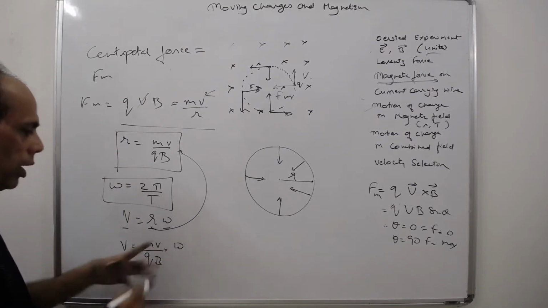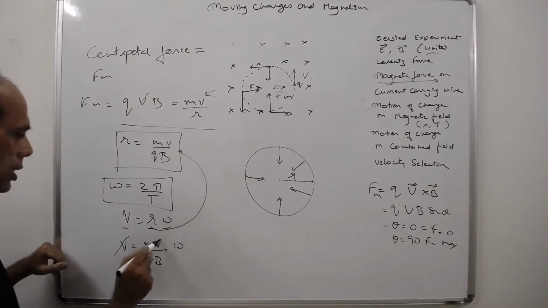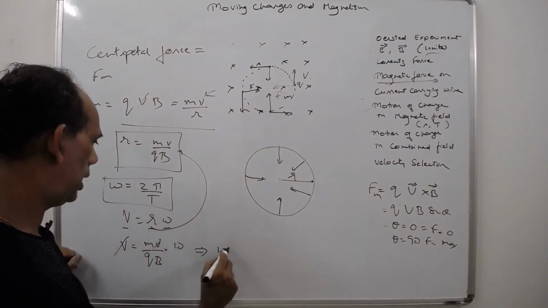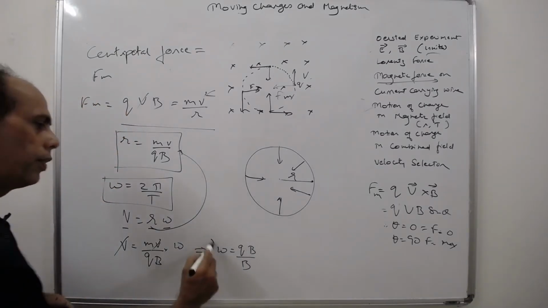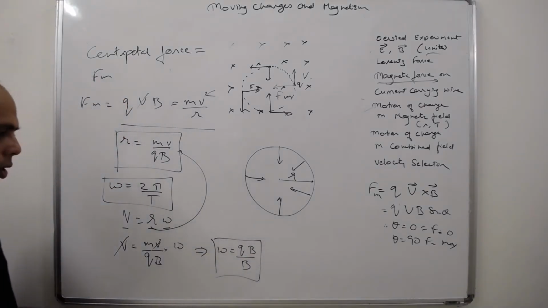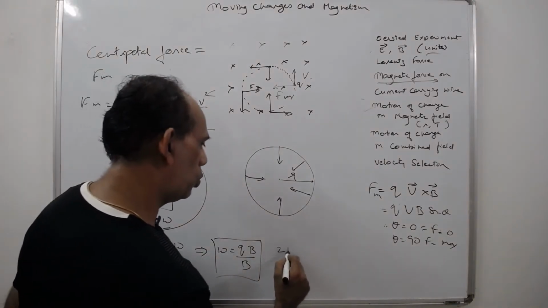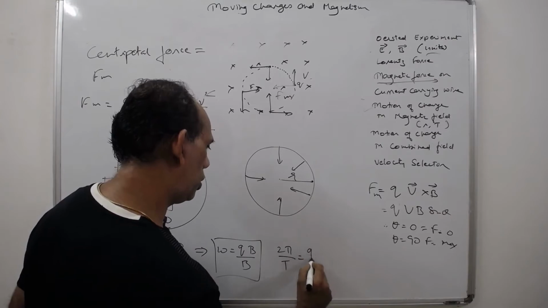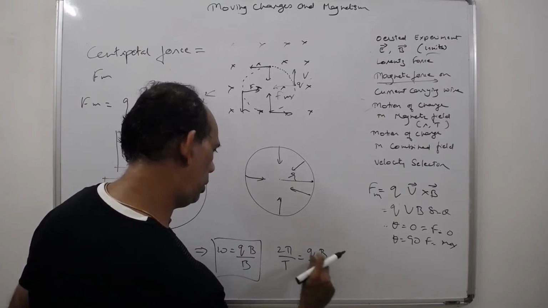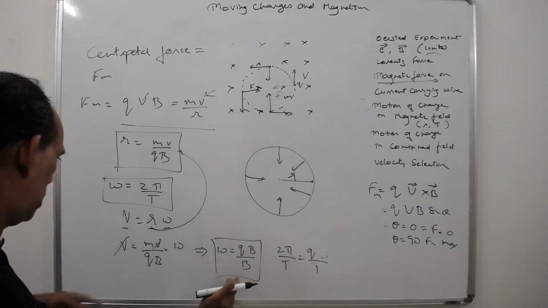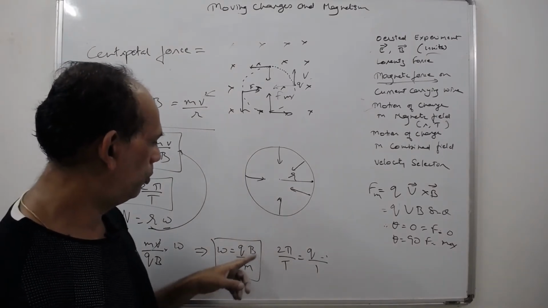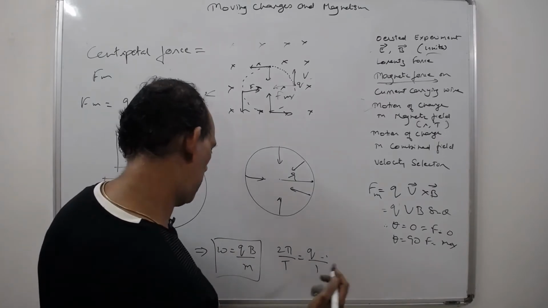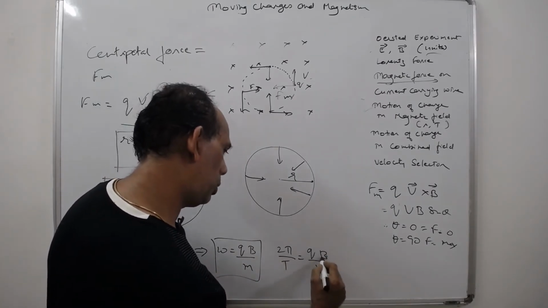So we can find omega. The v cancels. So we get omega is equal to qB upon m. This is the angular frequency with which the particle goes. Right. So replace omega with 2 pi by T. What you get? 2 pi by T is equal to qB by m. Okay, qB by m is the angular velocity, so this becomes 2 pi by T is equal to qB by m.